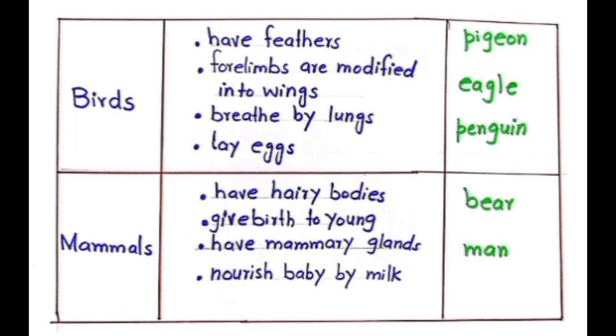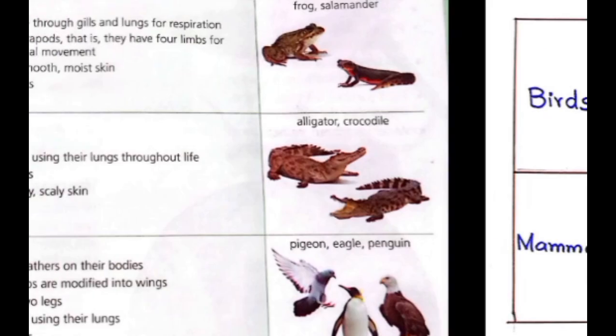Next group is mammals. Mammals are the animals that have hair on their body. They give birth to young ones. They have mammary glands and nourish their babies by milk. Examples are bear and man. Here is the clear-cut chart of groups of vertebrates. You can also take help from it.